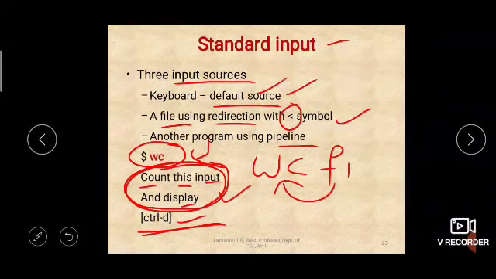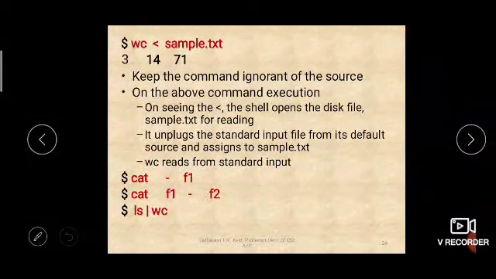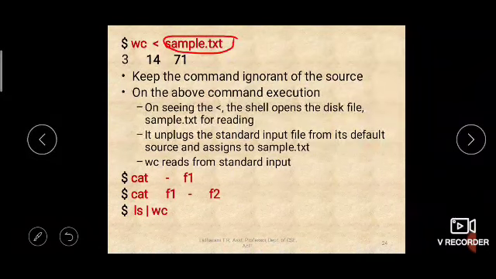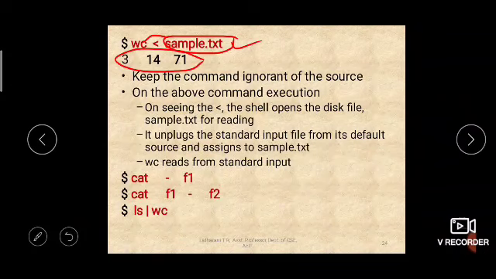Next we'll see how it will take the input from the redirection symbol. See here, wc less than sample.txt. So what will it do? This wc command will take the input from sample.txt. Whatever the content of sample.txt is, that will be counted and the word count will be given. So it is telling that there are 3 lines, 14 words and 71 characters. That is how you can do it.